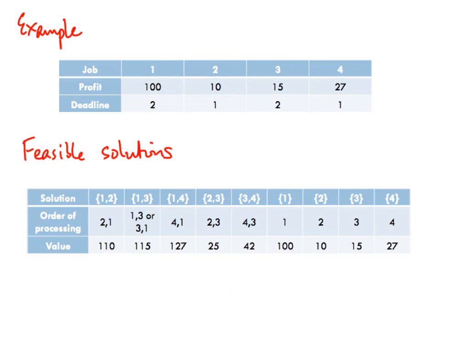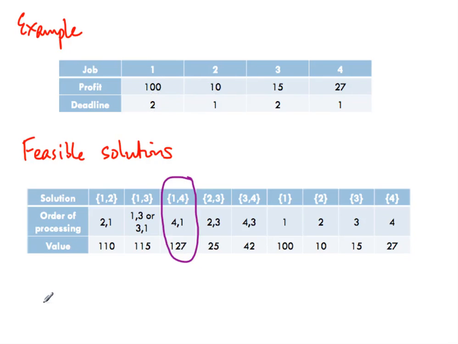And in this particular thing, notice that some things admit multiple schedules. If I do 1 and 3, both need to finish only by the second time unit, so it doesn't really matter whether I do 1 followed by 3 or 3 followed by 1. Now in this particular thing, it turns out that the best option is to do 1 and 4. And here actually the greedy strategy is fairly clear because there is only one quantity more or less that one has to worry about, which is the profit.